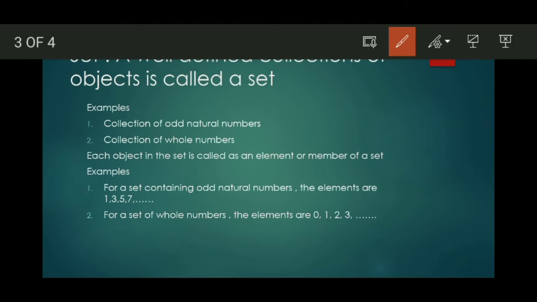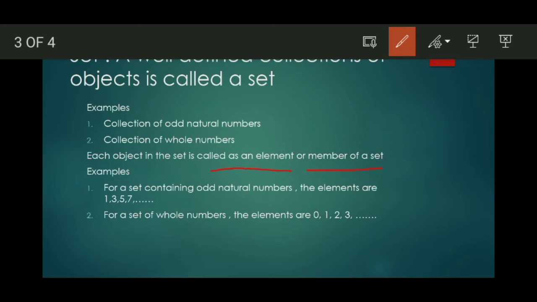Then a collection of whole numbers. Whole numbers start from 0. The sets are always denoted in the form of curly brackets. Here 0, 1, 2 and so on up to infinity. Here in the collection of whole numbers, 0, 1, 2 are the elements of set A or the members of the set A. Each object in the set is called an element or member of a set.